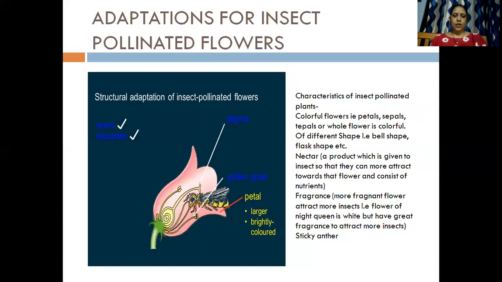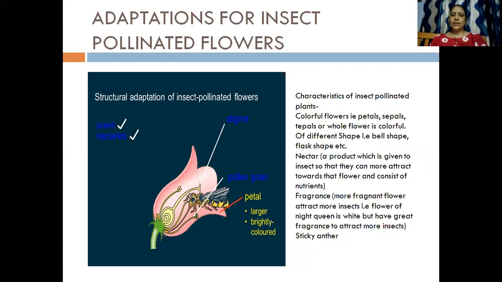Here you would see that the flower needs to be very colorful, very attractive. The flower needs to have nice smell, nice scent. It needs to have nectaries, right?